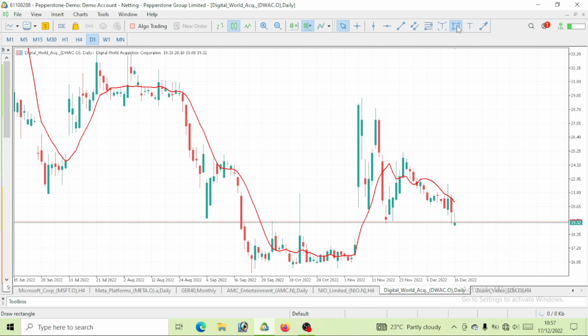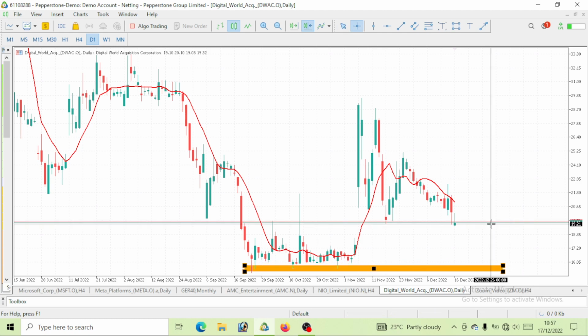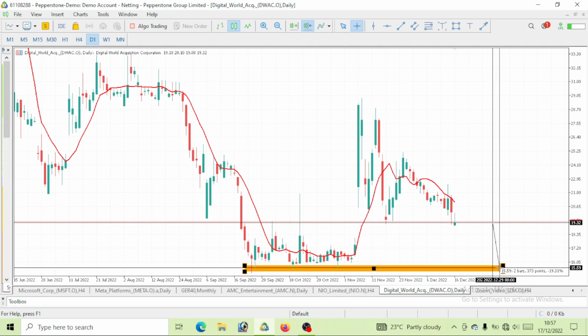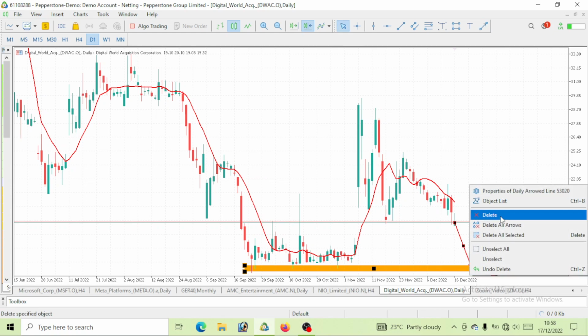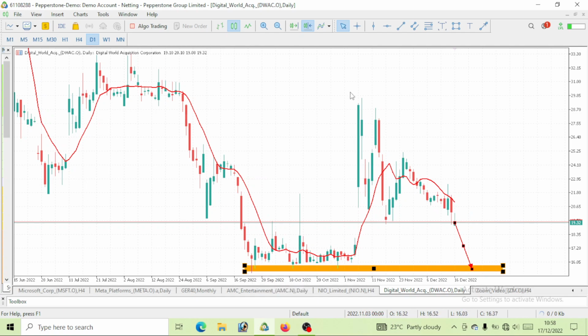So we would want to see this price drop further to the next one, which is $16. So we still have at least 18 to 19, or let's just call it 16. Let's just say a 20 percent bearish move that needs to be made on this DWAC before we might be seeing any major movements upward, or the price will continue to go down. Above all, we would want to see it take out this previous lows that we will talk about.